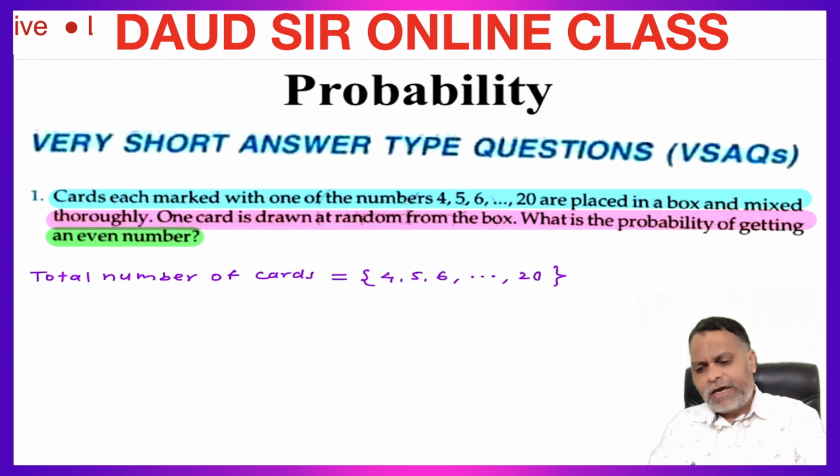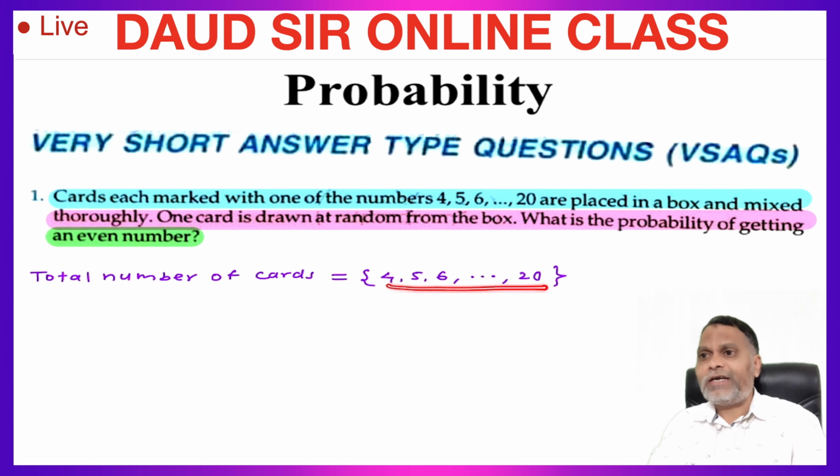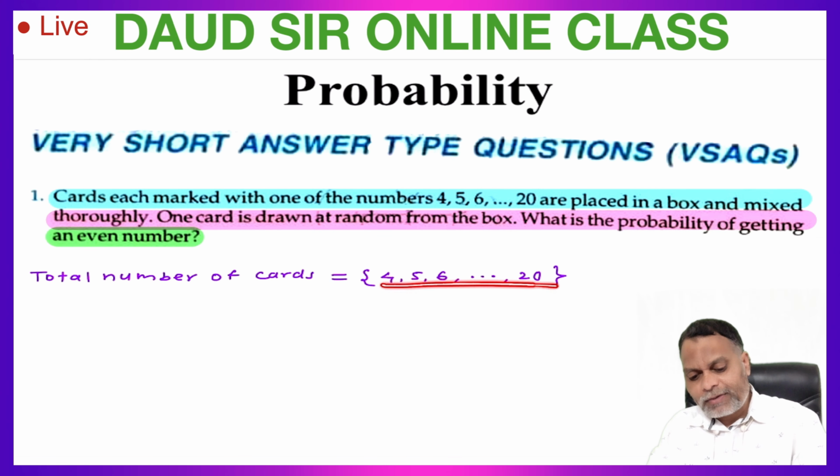So here, how many total cards? Card number 1, card number 2 and card number 3 are absent here. So 3 cards are absent till 20. So the remaining cards are 17 cards. So total number of cards is 17 here.